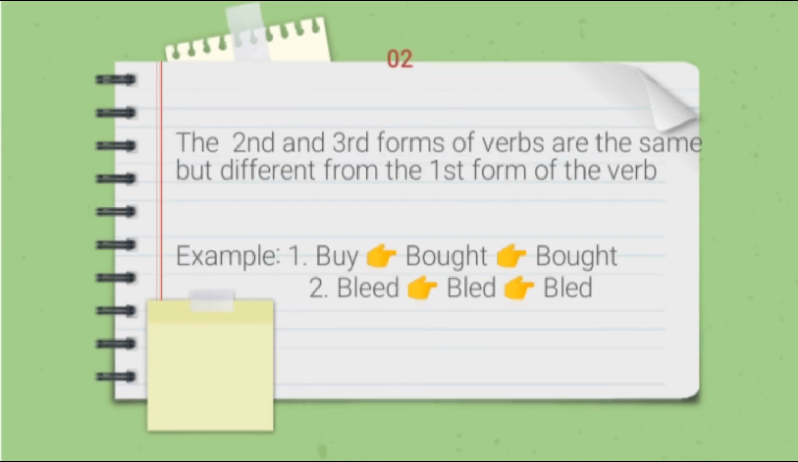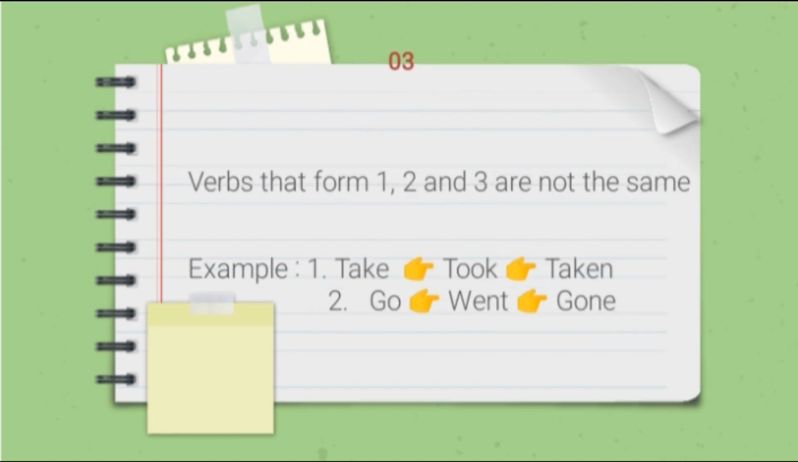Number 2, the verb 2 and verb 3 are the same but different with verb 1. For example, number 1, buy. Buy is verb 1 and bought for verb 2 and bought for verb 3. Number 2, bleed. Bleed for verb 1 and bled for verb 2 and bled for verb 3.